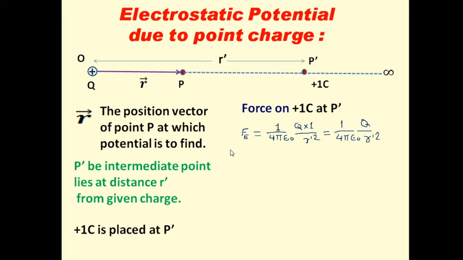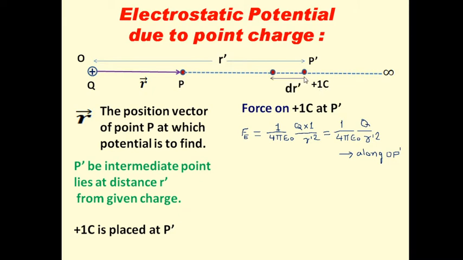Therefore as per Coulomb's law, it is the electrostatic force of repulsion, because both the charges are positive, and therefore it will be the force of repulsion, which is equal to 1 upon 4 pi epsilon 0 Q upon R dash square. What is R dash? R dash is the distance between this plus Q given charge and this unit positive charge. Now in which direction will this force act? This force will act along OP dash. This is O and this is P dash. The direction of force will be along OP dash. So this is the electrostatic force acting on a unit positive charge.